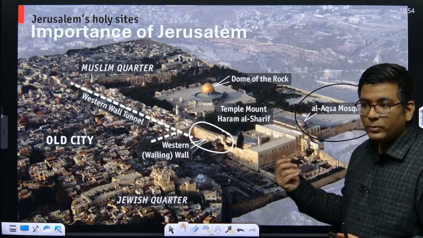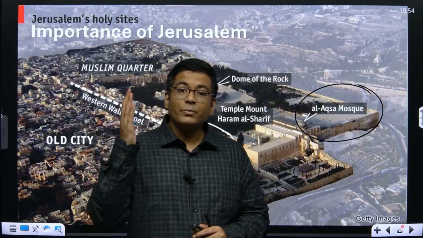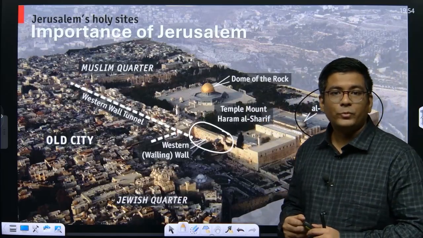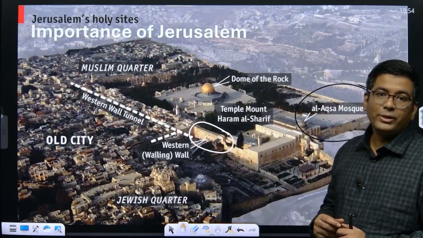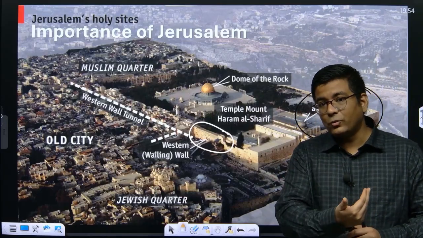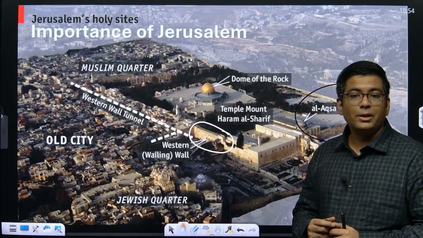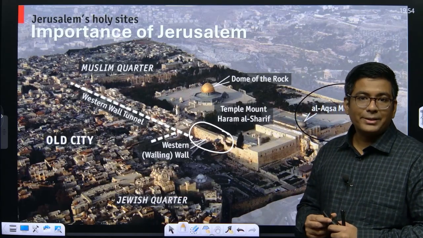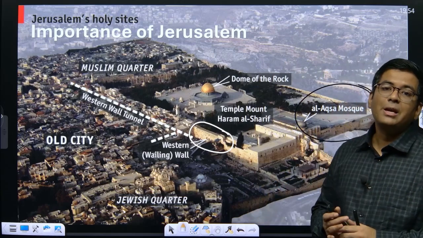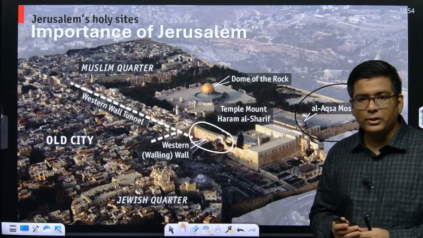You might have found this with respect to the followers of Islam as well, that they actually worship by facing the direction towards where you have the Kaaba. That is basically in Saudi Arabia. So all the Muslims face towards that side. With respect to India, that is on the west. And with respect to all the Jews, they face towards this particular direction where we have the Wailing Wall. So again, with respect to India, this is on the western side. So even the Jews actually pray towards the west. Okay, so this is basically for the first two of the religions.